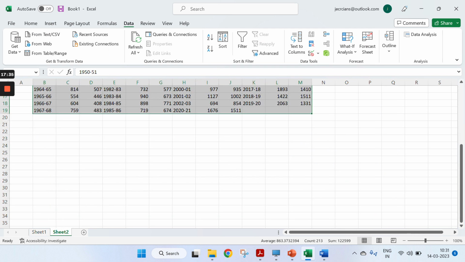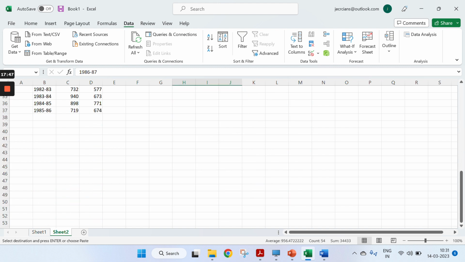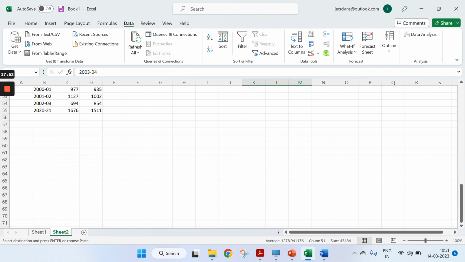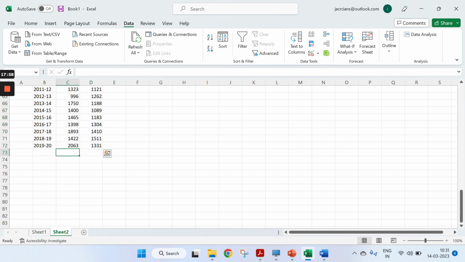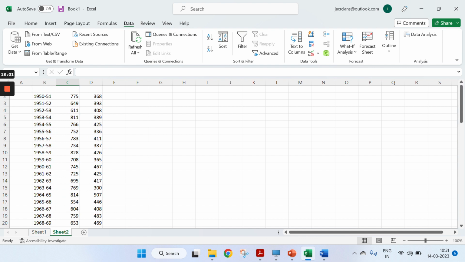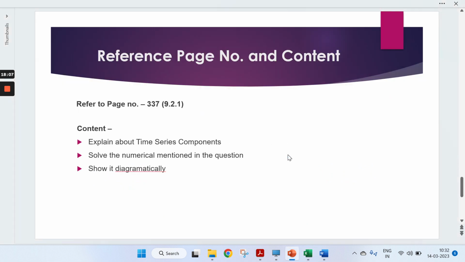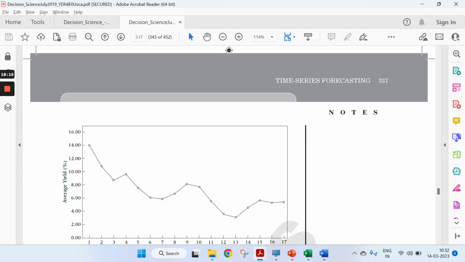Maybe I can just, yeah, okay, it's very easy. I'm just copying the values in this way because it would be easy for me to draw a graph out of it. So I get all the values from 1950 to 2020, right? This way it is very easy for me to understand. Then firstly we need to see what needs to be referred from the book. So going to page number 337.